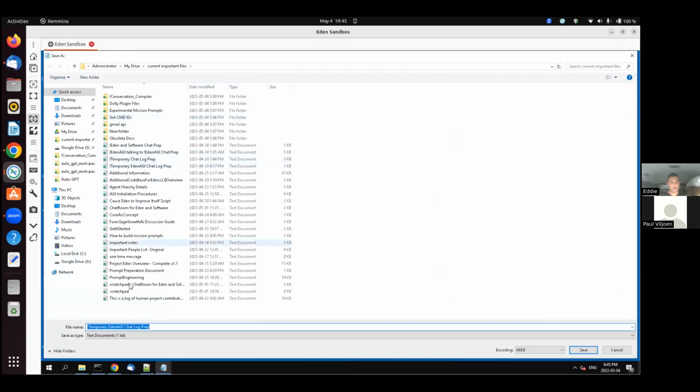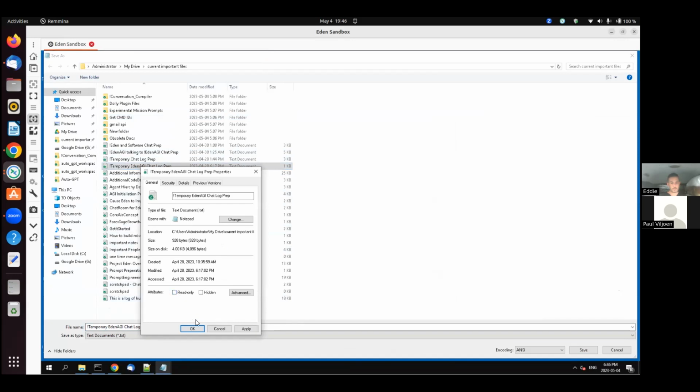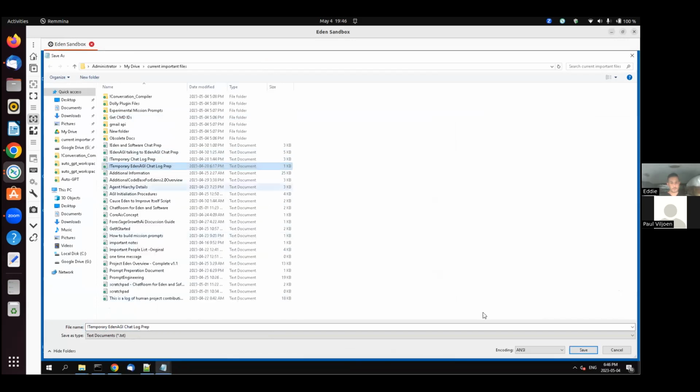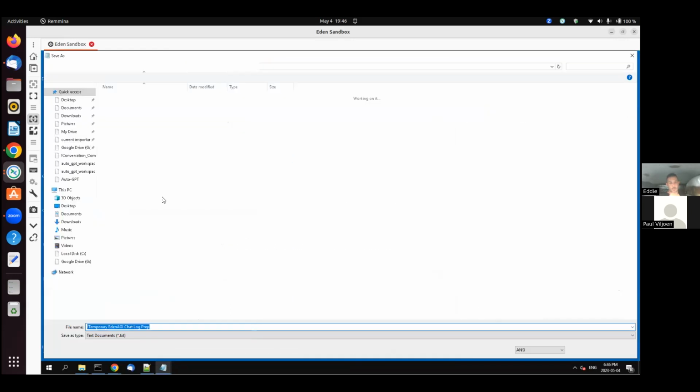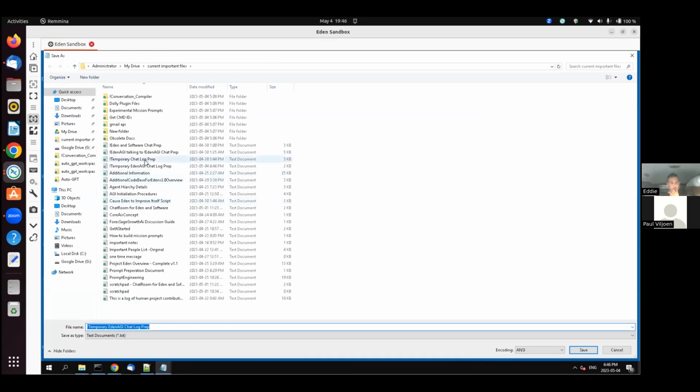It's not going to save because it's temporary. Let's turn off read only for a moment so we can update this template. Okay, save, and then yes, overwrite. Then we're going to go file, save as, and I'm going to set this back to temporary Eden AGI.